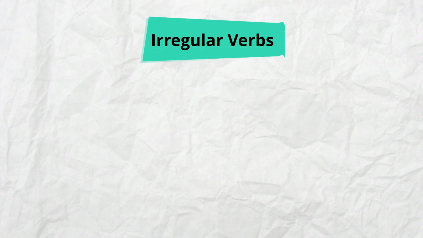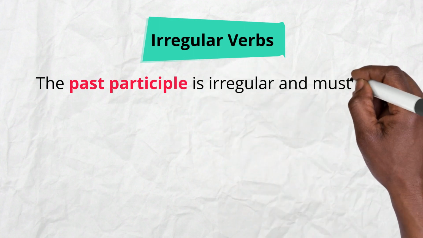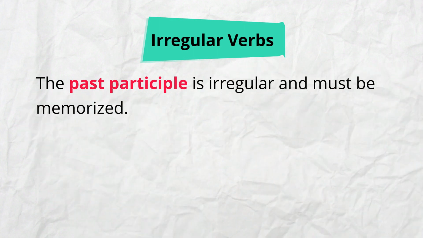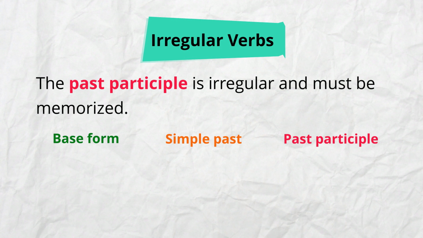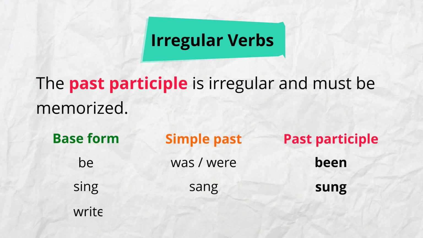For irregular verbs, the past participle is irregular and must be memorized. Here are some examples. Be, was, were, been. Sing, sang, sung. Write, wrote, written.